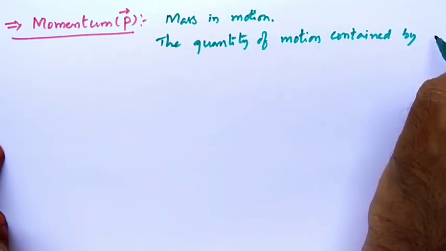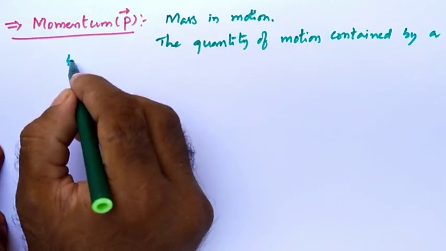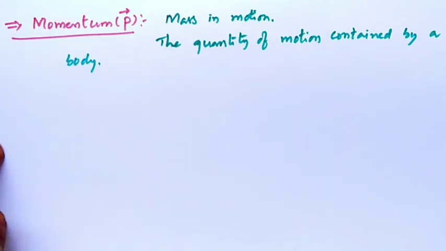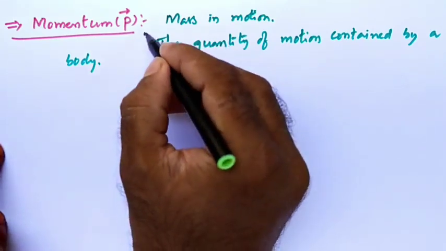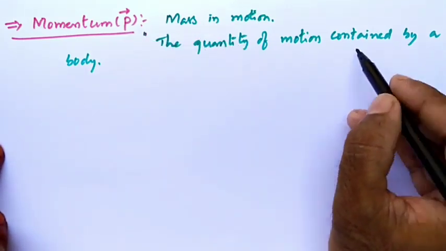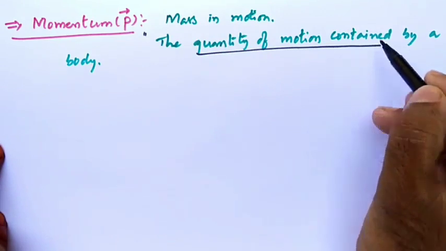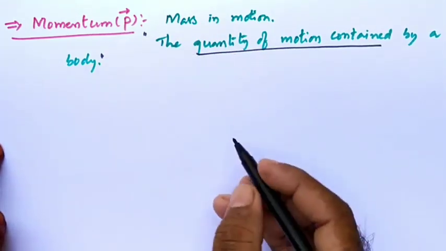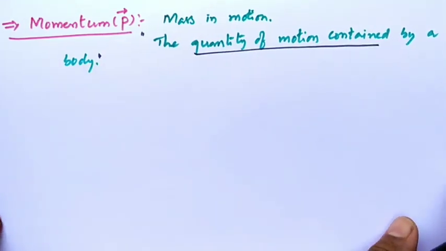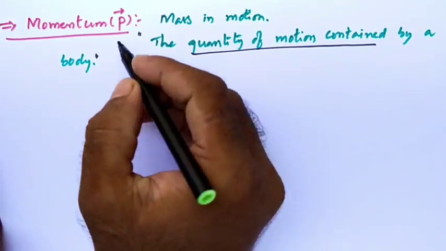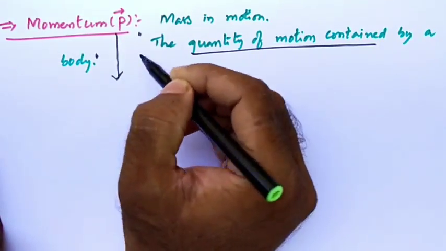This is known as momentum. Simply, how much amount of motion it contains. Quantity means amount of. So that is called momentum.